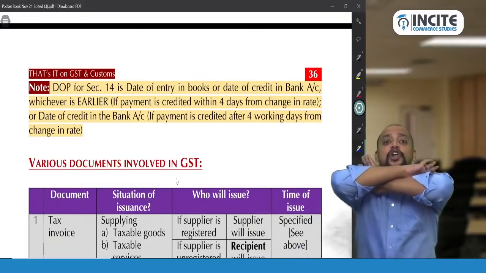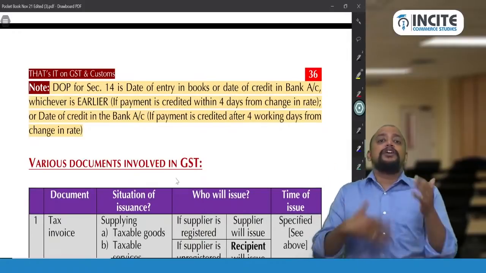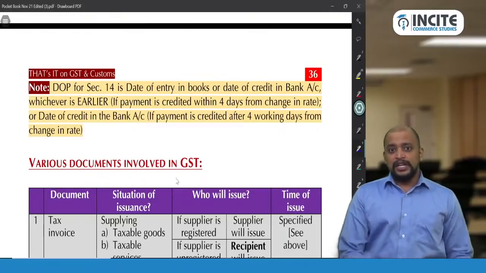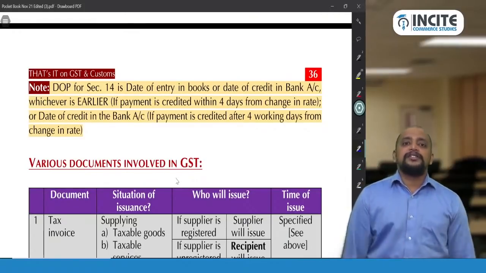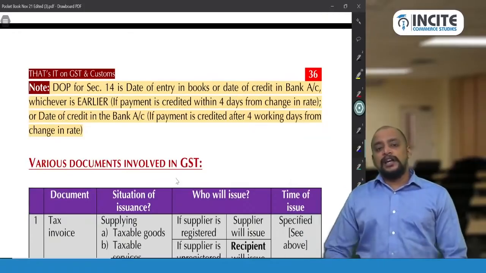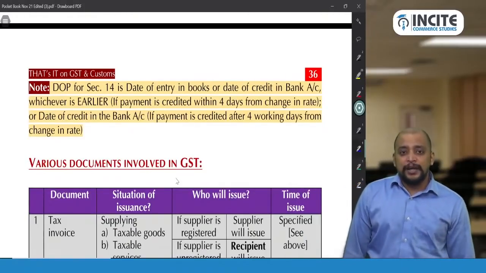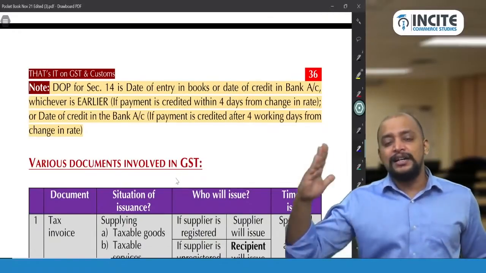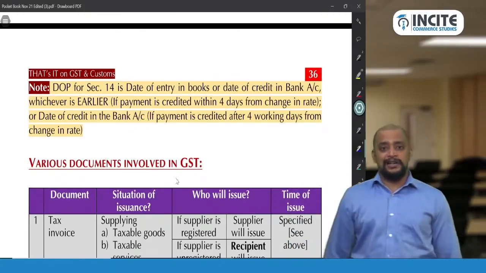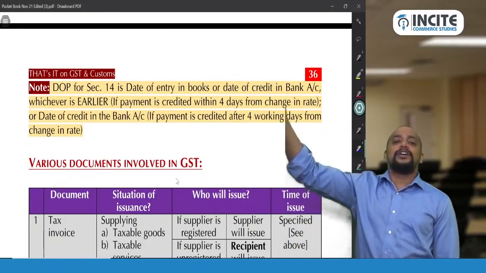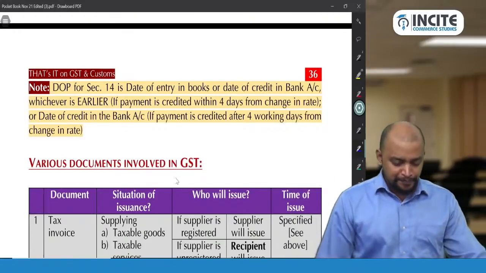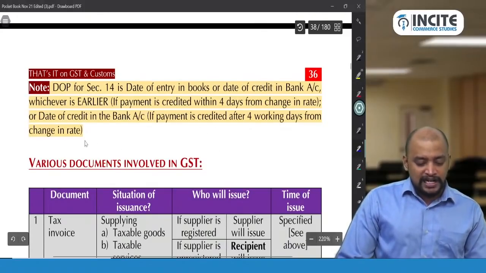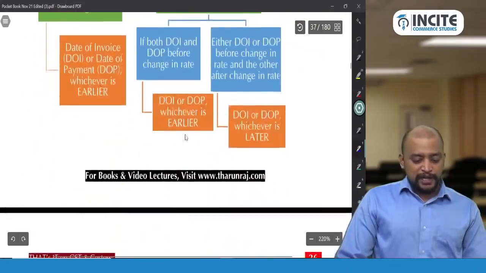If the payment is not credited within 4 working days, because people try to manipulate. So what they will do, they will unnecessarily pass a journal entry for that receipt date. So they will pass some journal entry so that the payment is shown as received, but the credit will happen after 1 year. So then the entry date only would be taken as the date of payment received. That's why they brought this point. If the payment is not credited in the bank account within 4 working days from change in rate, then the date on which it gets credited only will be taken as the date of payment. Okay. So date of credit in bank account if the payment gets credited after 4 working days from change in rate. So this is with respect to section 14.